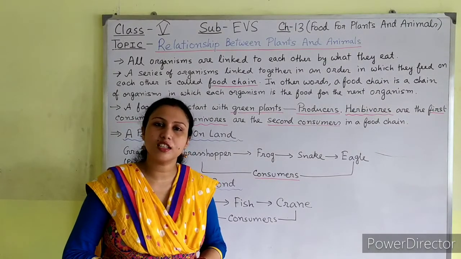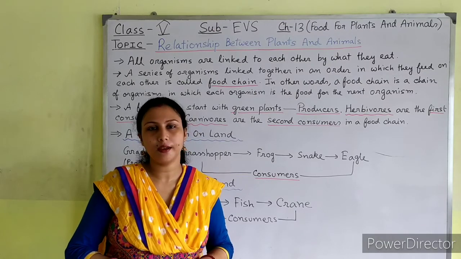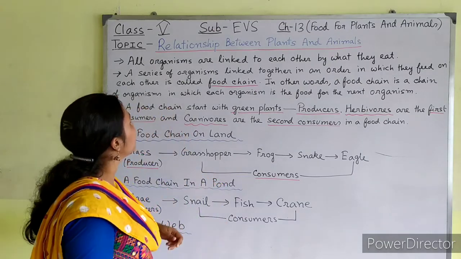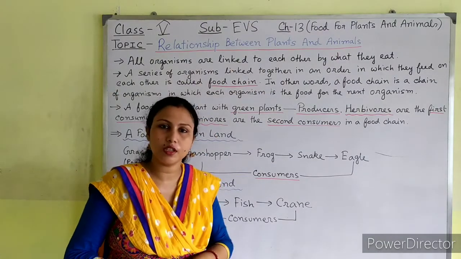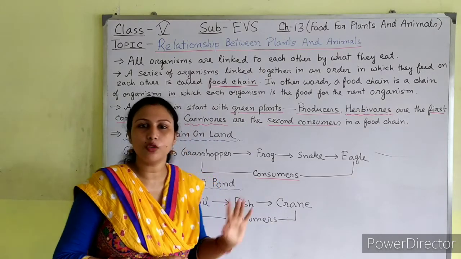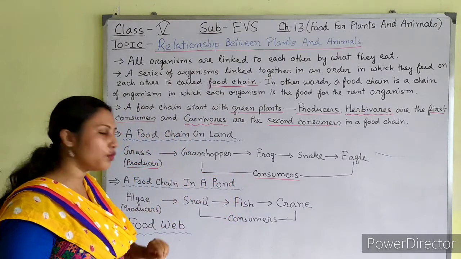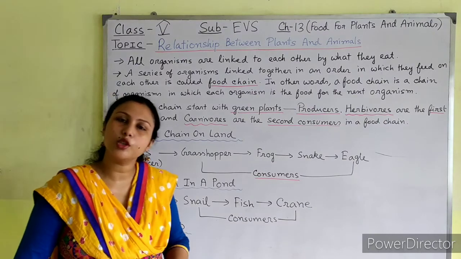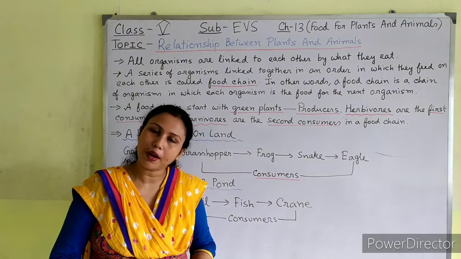So students, this is all about today's topic, that is relationship between plants and animals. Today we have learned about food chains and food web. I hope students you have understood today's topic properly.